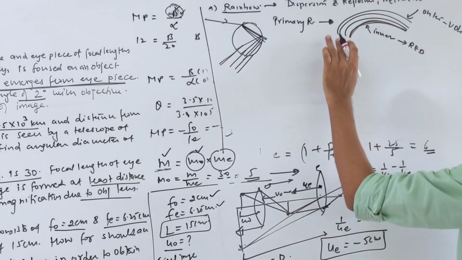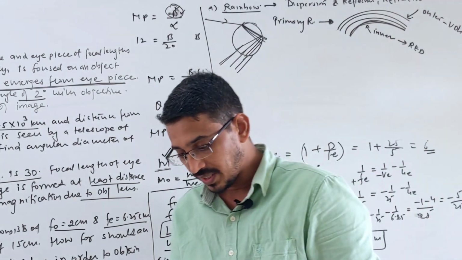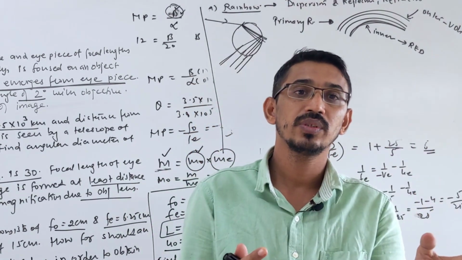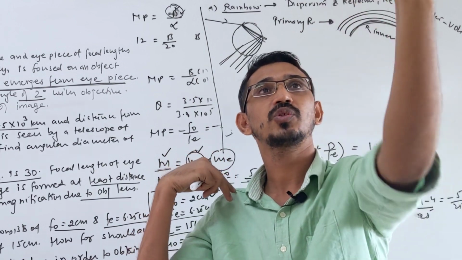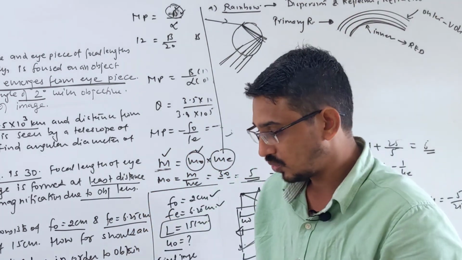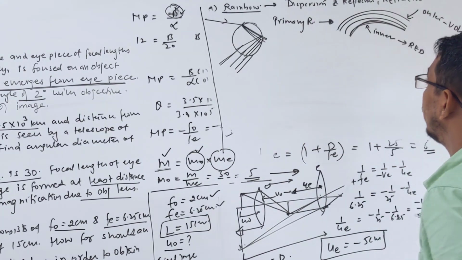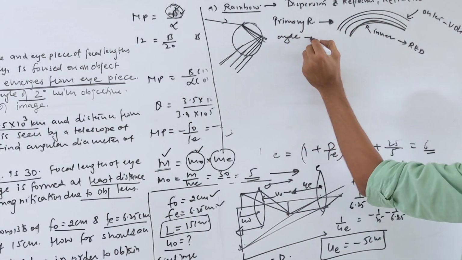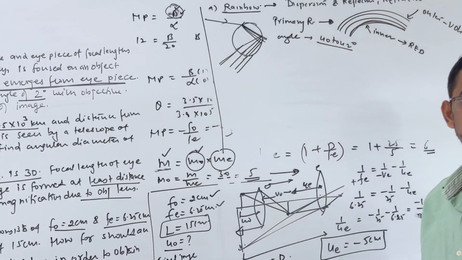You want to see the primary rainbow? First, how do you see a rainbow? This question was asked recently in our exam also. If you want to see a rainbow, the sun should be at the back of you. Sun is on the back side and the rainbow should be in front, then you can see it, okay? So the angle at which you can see a rainbow is 40 to 42 degrees. At this you can see the primary rainbow.